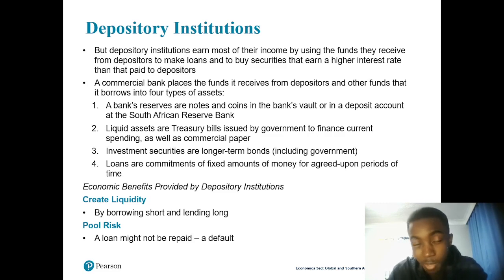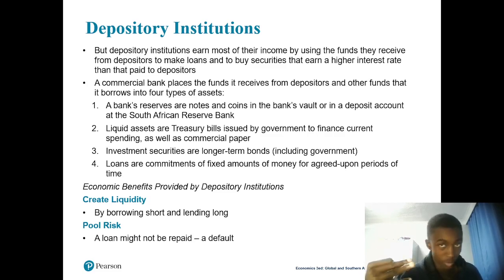The bank reserve, we're actually talking about SARS. And don't mess with SARS if you want to know what happened to Dr. Malinga. So we have SARS, we have liquid assets, we have investment security, and then we have loans, which are the highest. They are the riskiest. So banks actually take risks on doing loans. If they're lending you money, they're taking the most risk. So that's why loans provide the highest interest of them all, one that exceeds all the other types of assets. We have 4 types of assets: the bank reserve, the liquid assets, the investment security, and the loans, right?